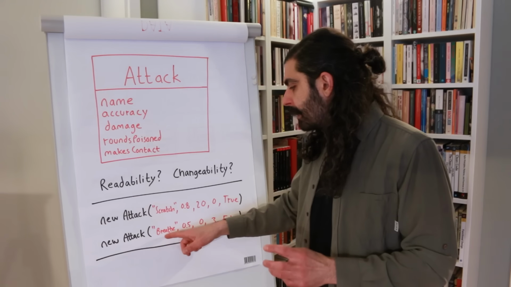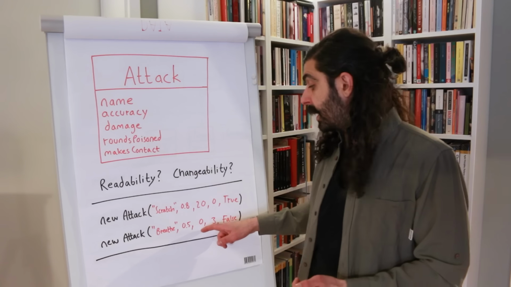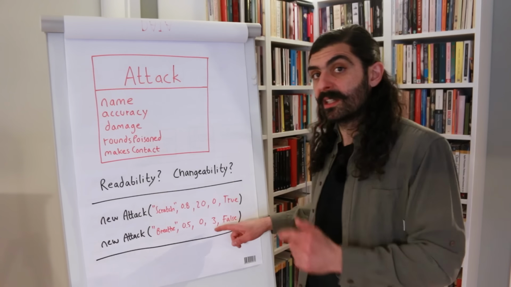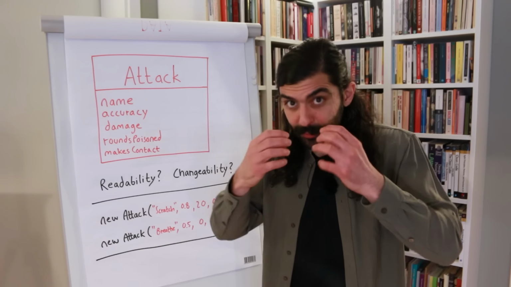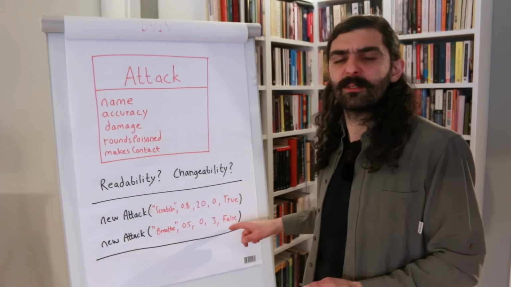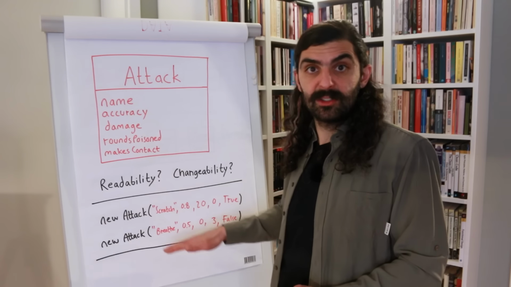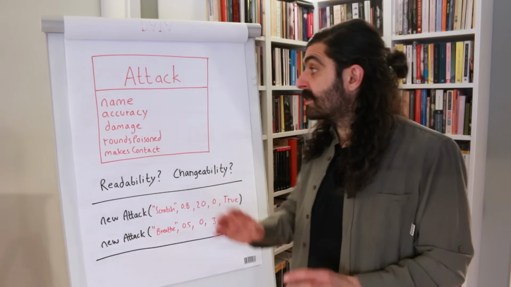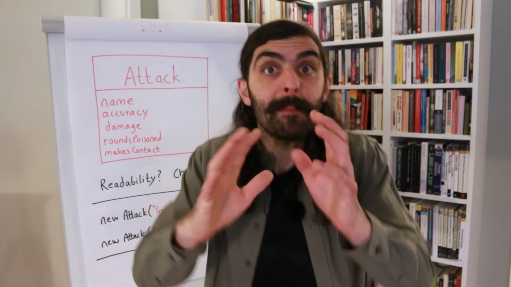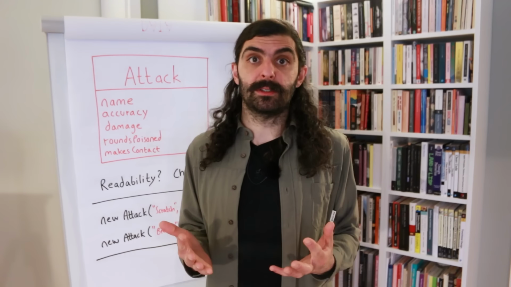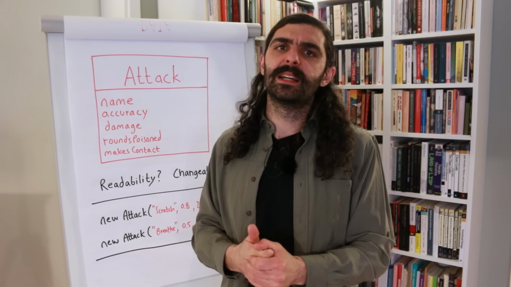Okay, so it's breathing, and it has a 50% chance of success. It doesn't do any damage, because we're passing 0 here, but it does poison. When it hits, it does poison the opponent for 3 rounds. And then, of course, because we're breathing, it is a non-contact attack. We're passing false here. So by knowing what the constructor looks like, we can figure out what these different attacks do. But even with just these 5 parameters, this feels a bit confusing. And just imagine if we had 20 parameters, 30 parameters. It'd be pretty difficult to read and understand at a glance.